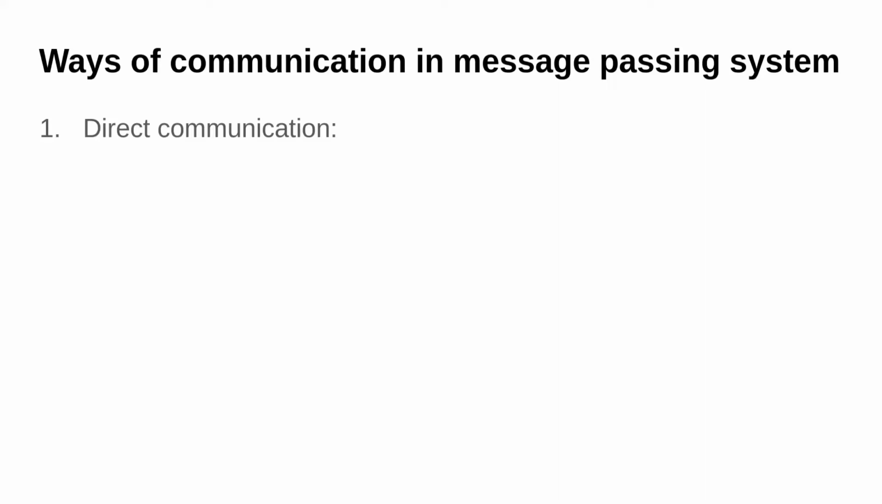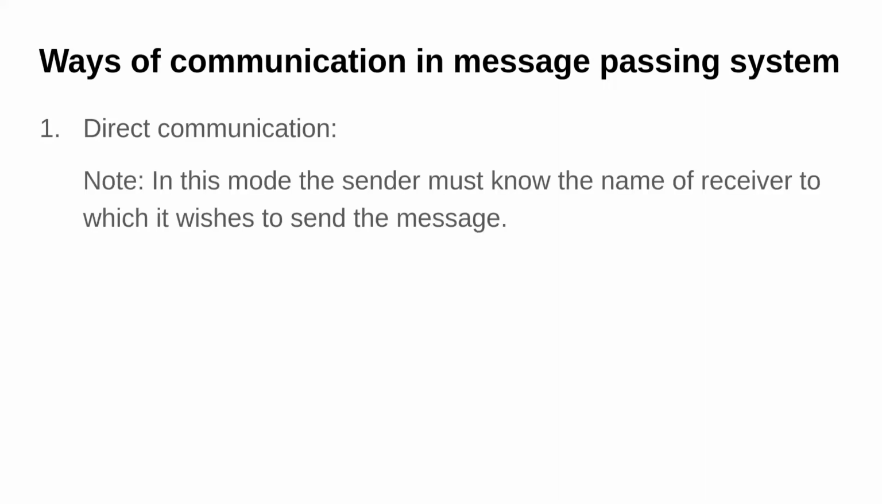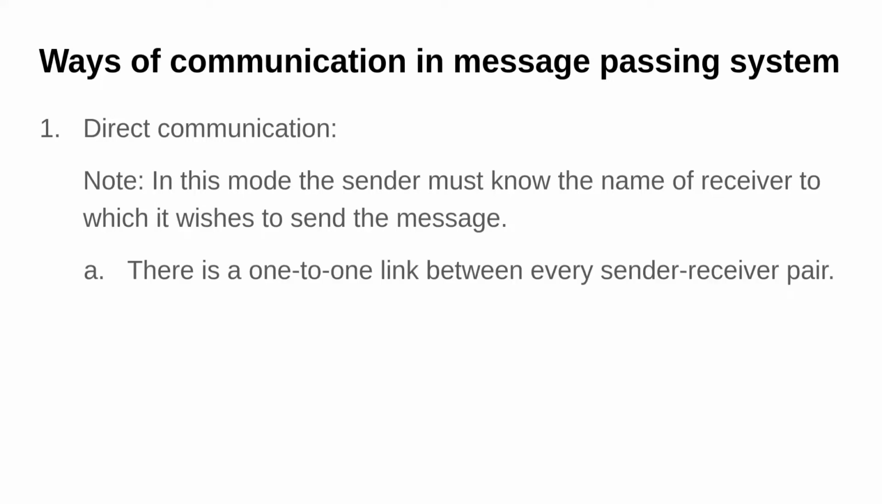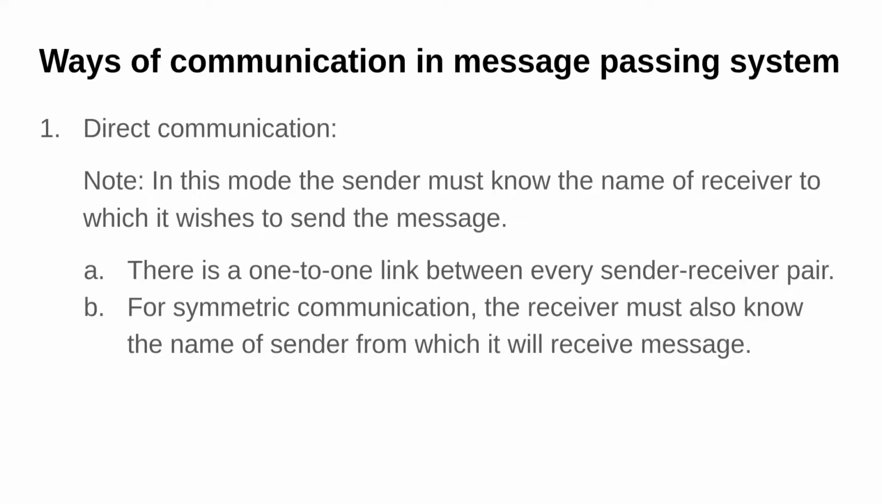There are two ways in which it can work. First one is direct communication. In direct communication, the sender should know to whom they are sending the message, so the receiver name or some identity should be known to the sender. We create a one-to-one link between two processes, in which one is a sender and one is a receiver. For symmetric communication, the receiver should also know the name of the sender from which it will receive the message. So there is a one-to-one link created between all the processes that want to share some information.